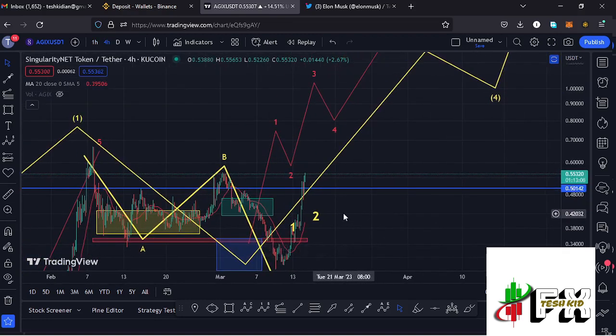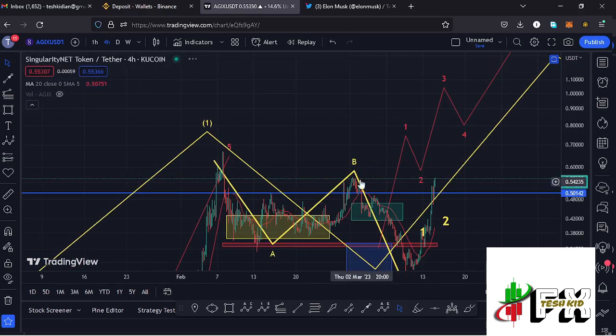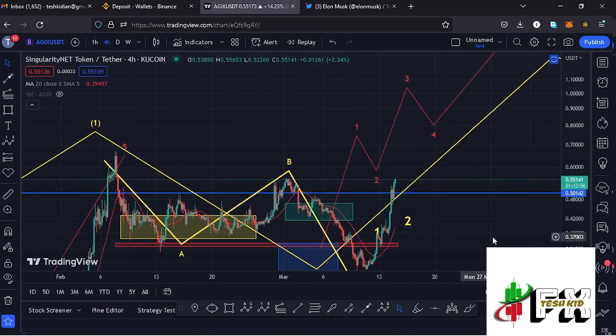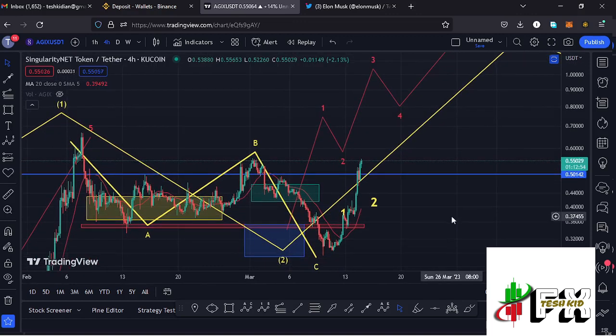Continue expecting higher prices and continue watching those highs, and also have in mind that at some point we are going to cool off in the formation of that wave 2 to the lower side, which will be another perfect entry to get back into AGIX. So let's be patient and see how that plays out, and I'll be keeping you updated.